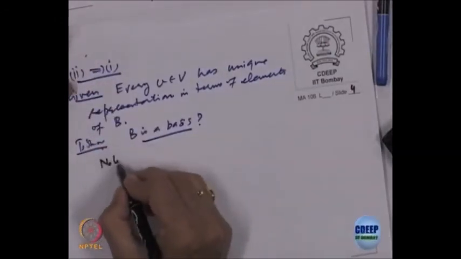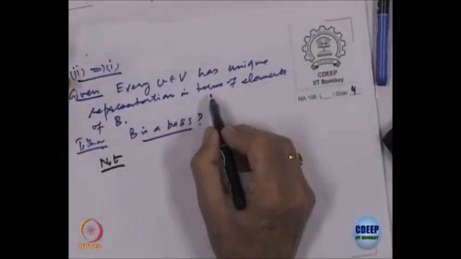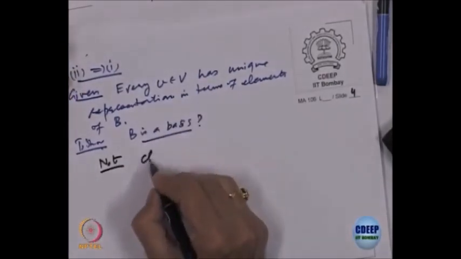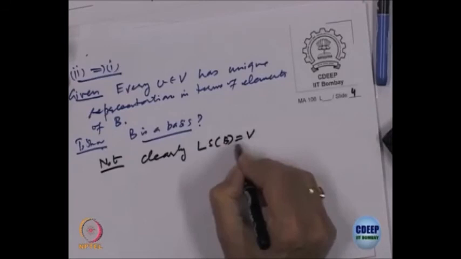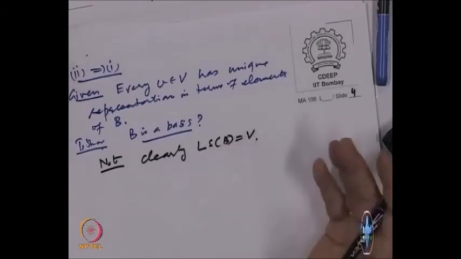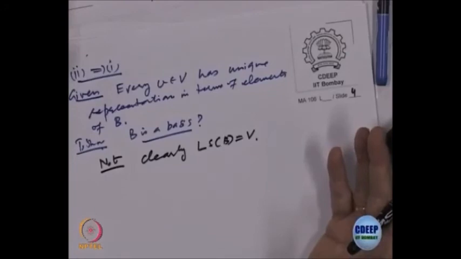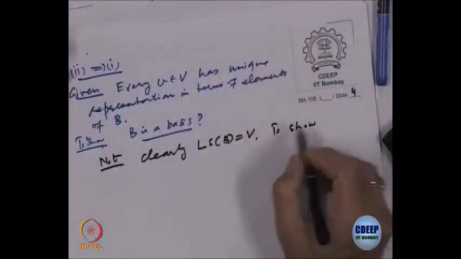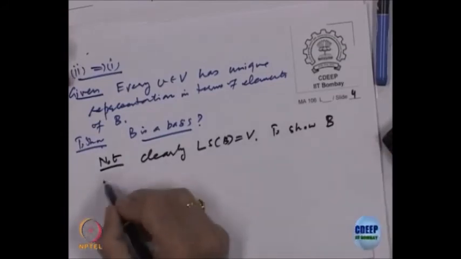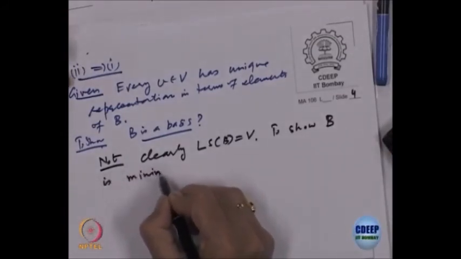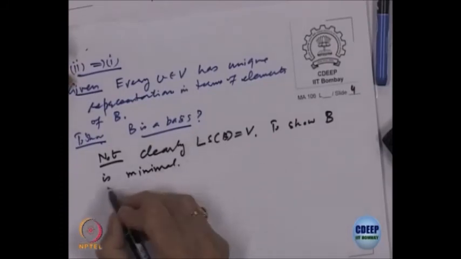First of all we note every element has got a unique representation. So, note clearly the linear span of B is equal to V, because every element is representable, in fact uniquely. So, it spans anyway. What is left to be shown? To show it is a basis, I have to show B is minimal. Suppose not.